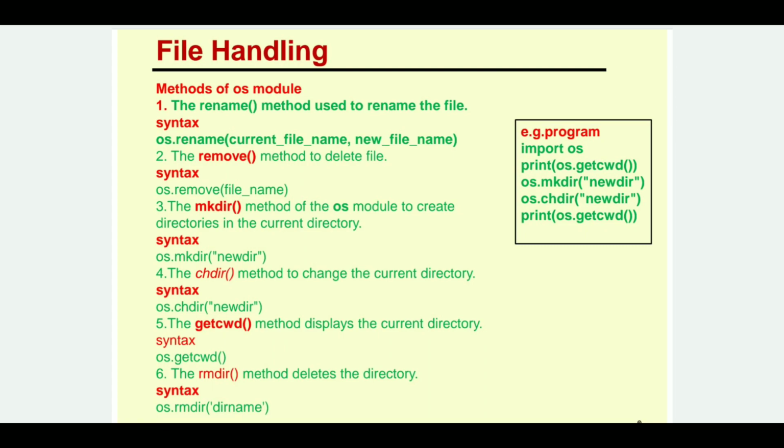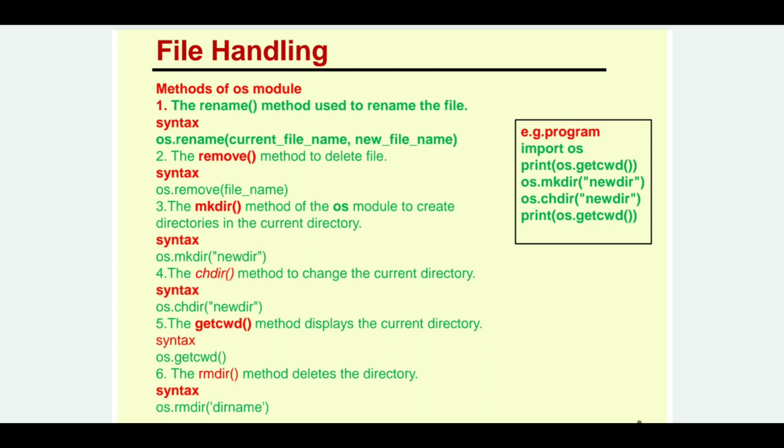CWD stands for current working directory. So os.getcwd() is going to display in which directory you are currently working. The sixth method is rmdir. Rm stands for removing a directory, right? So this method deletes the directory whichever is mentioned in this function.